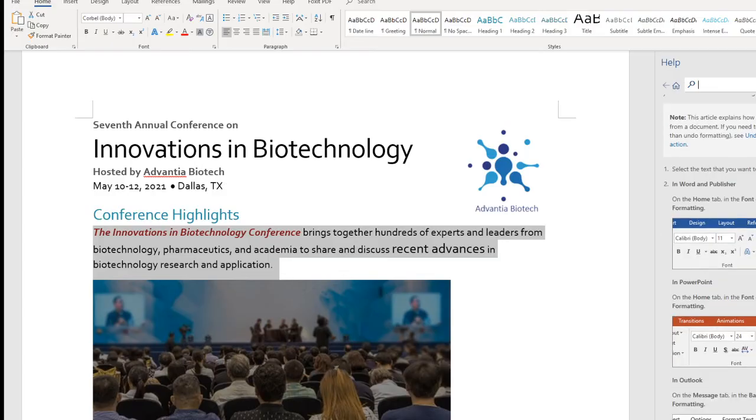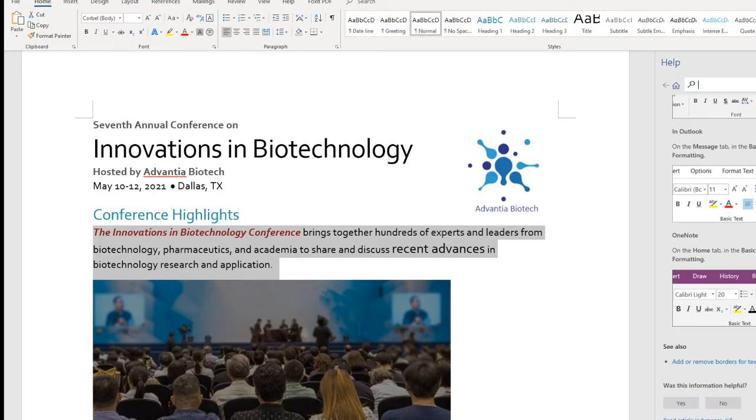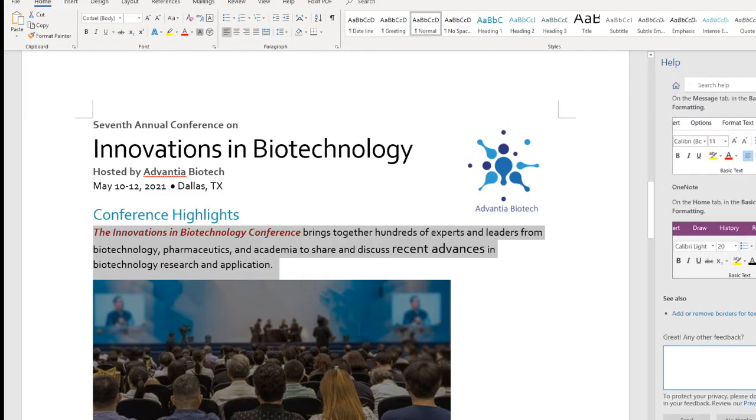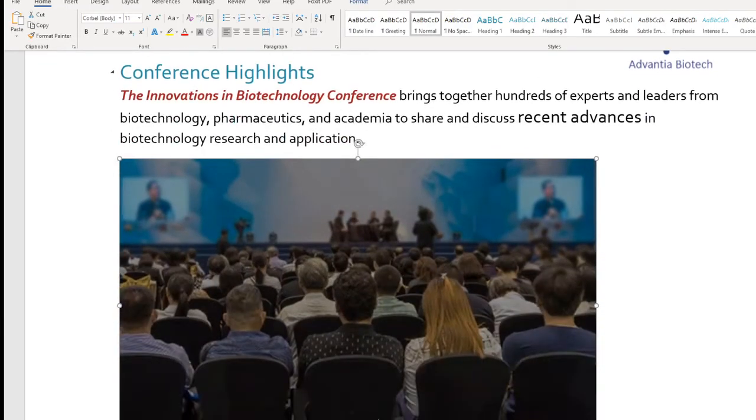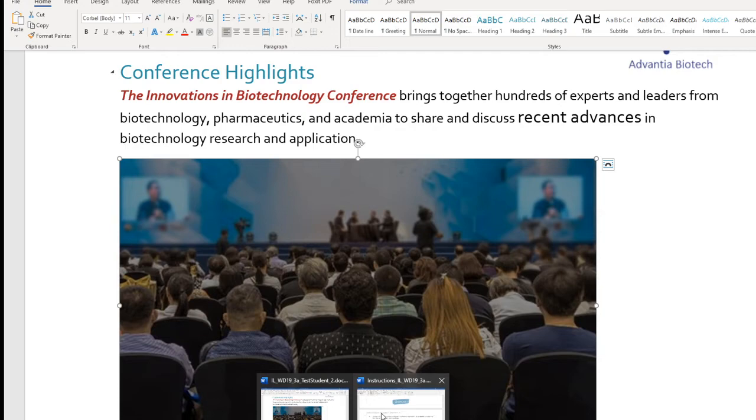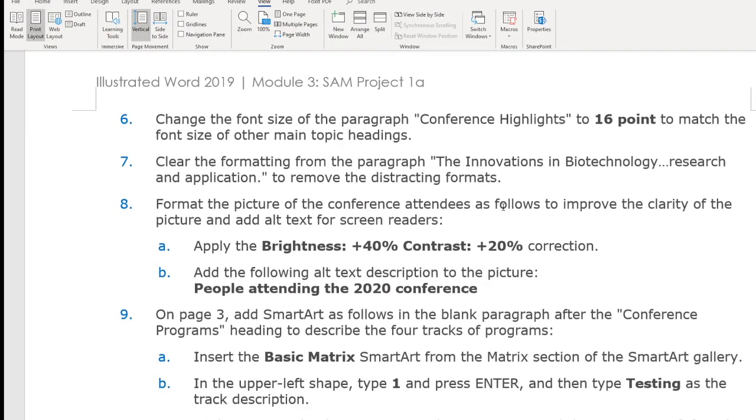Okay, let me see. They tell you some information. That's good. And next, we are going to go to this picture. This picture is not very clear. So we are going to make a little bit of correction here, more brightness and a little bit more contrast, 40% and 20% added for that.